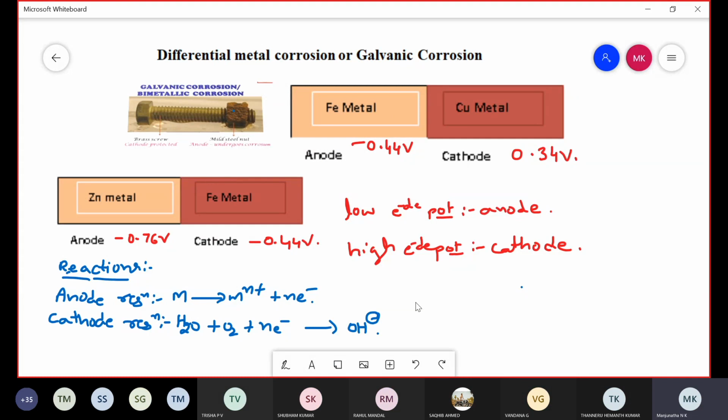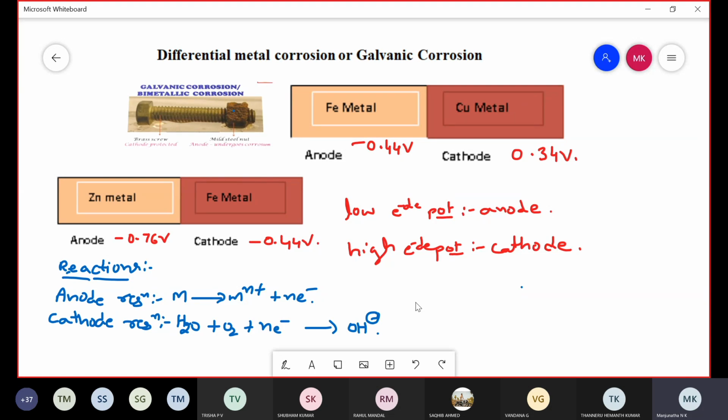Coming to differential metal corrosion. Differential metal corrosion is observed when two dissimilar metals are connected with each other and exposed to a corrosive environment. You take any two dissimilar metals. Once exposed to the corrosive environment, corrosion is observed due to reaction between that metal surface and the surrounding environment.